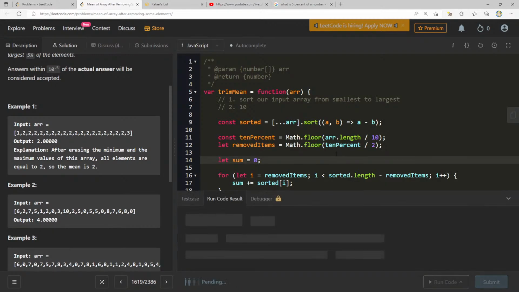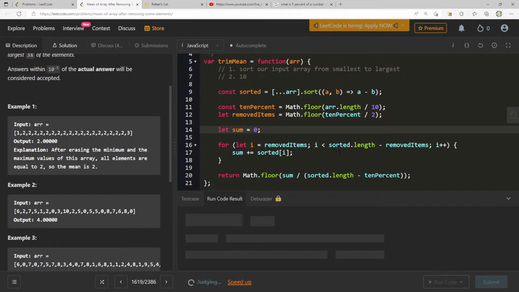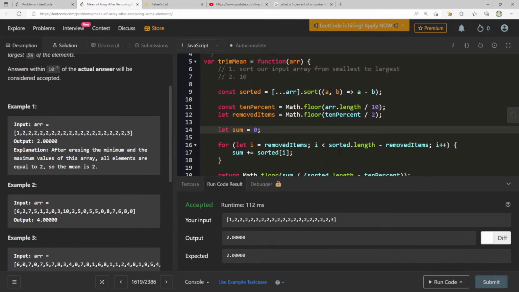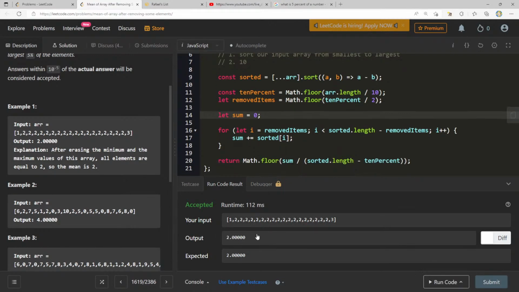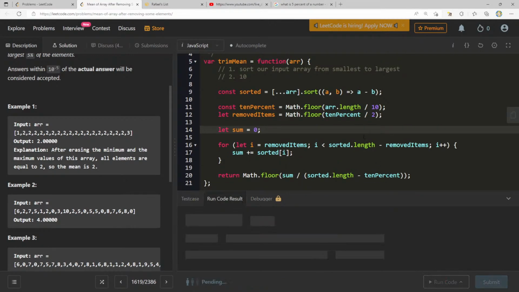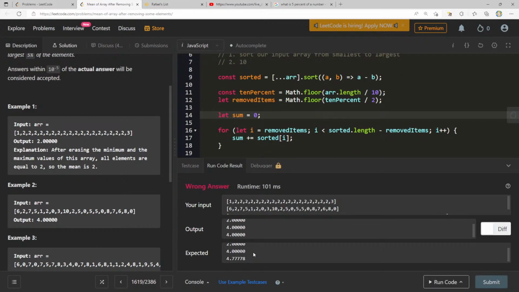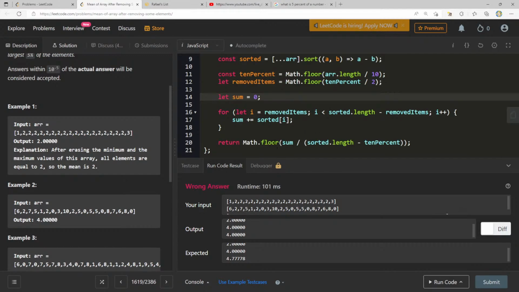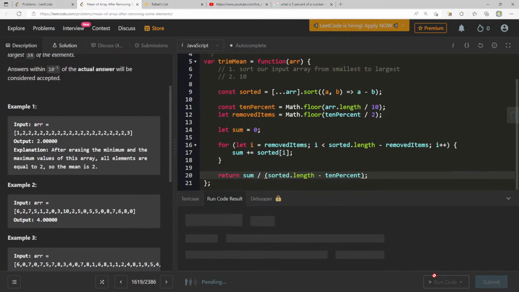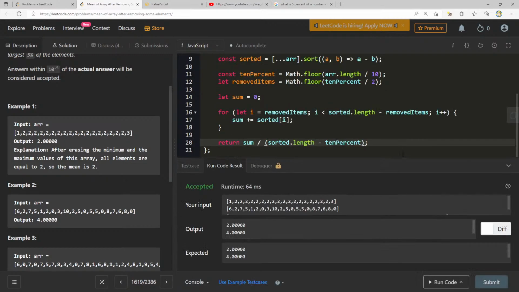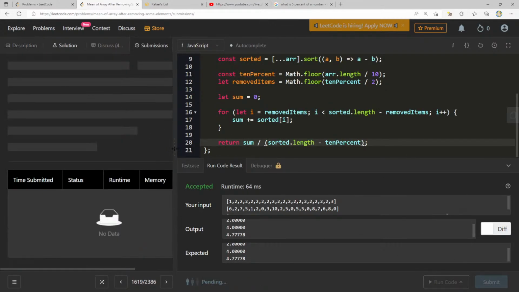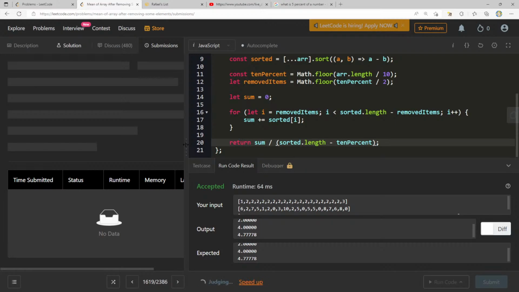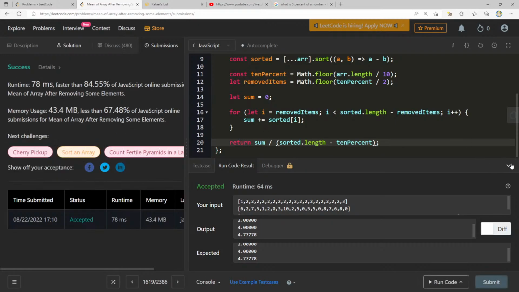I'm just gonna run this real quick and see what that gives me. Okay. Honestly, I wasn't expecting that, but let's see. 2, 4, 4.7. Okay, so they don't want me to do math.floor here. 2, 4, 4, 7, 7, 8. Let's submit this. Cool. Yeah, I mean, I'm game for that.